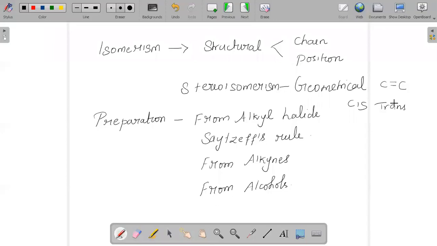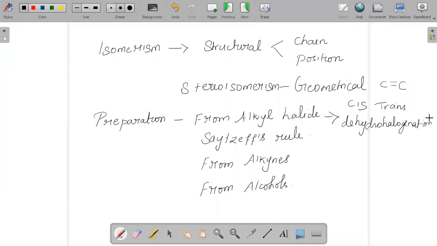And there are different methods which we use in order to prepare alkenes. Alkenes can be prepared from alkyl halide, and the process of preparation of alkenes from alkyl halide we call dehydrohalogenation. It is also called beta elimination. This method is also called beta elimination.